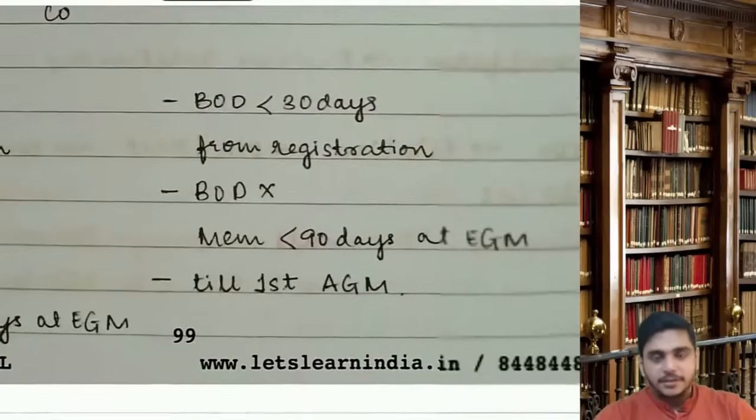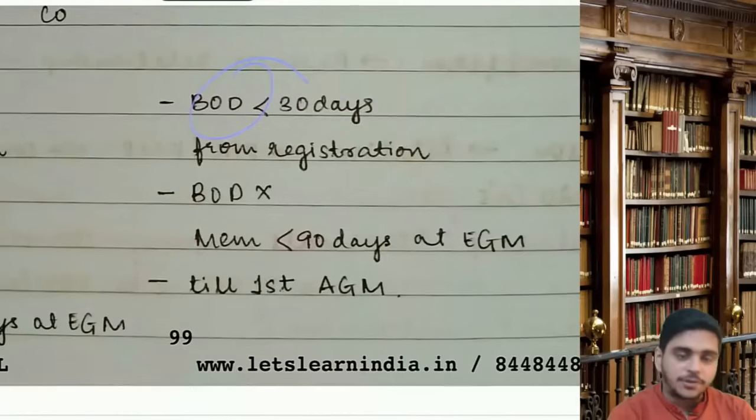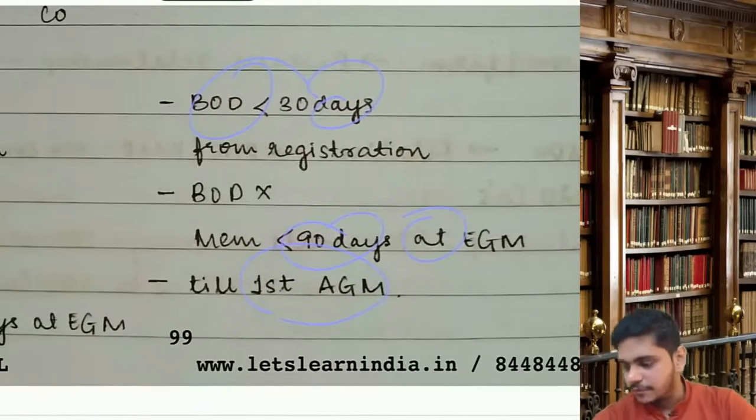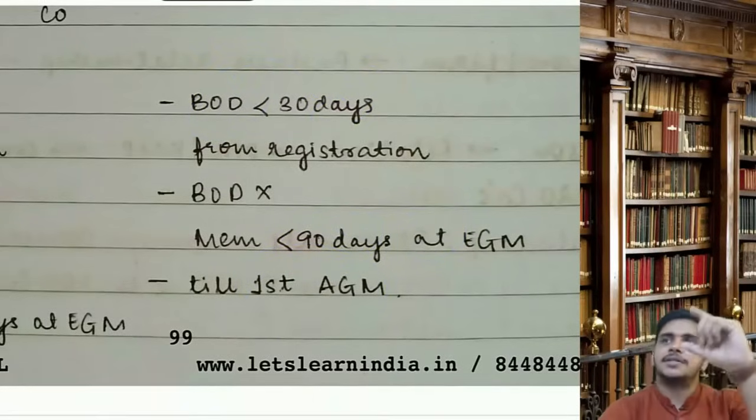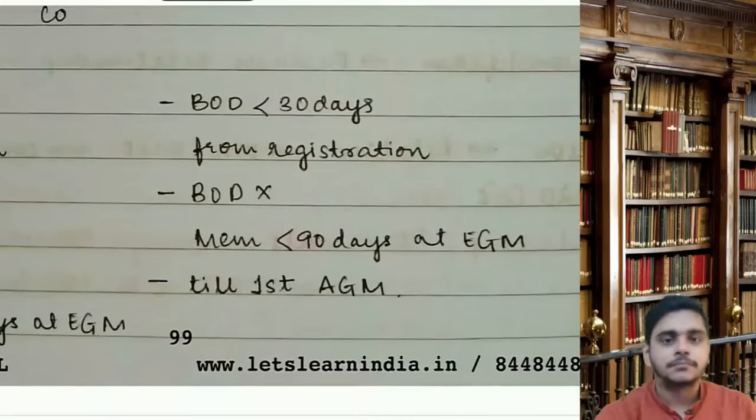Then, in case of non-government company, board will appoint the first auditor within 30 days from registration. If the board fails, then members within 90 days at EGM, and he will be the auditor till first AGM. 30 and 90. 60, 30, 60, 30 and 90. Clear? So it is 30 and 90 at EGM, and he will be the auditor till first AGM.